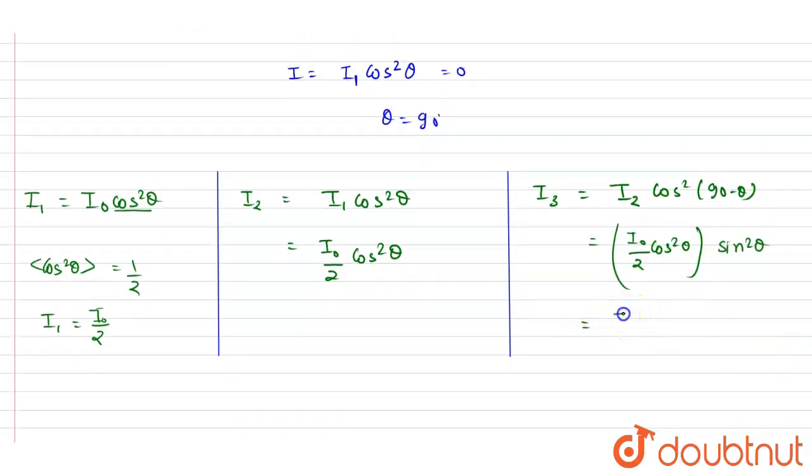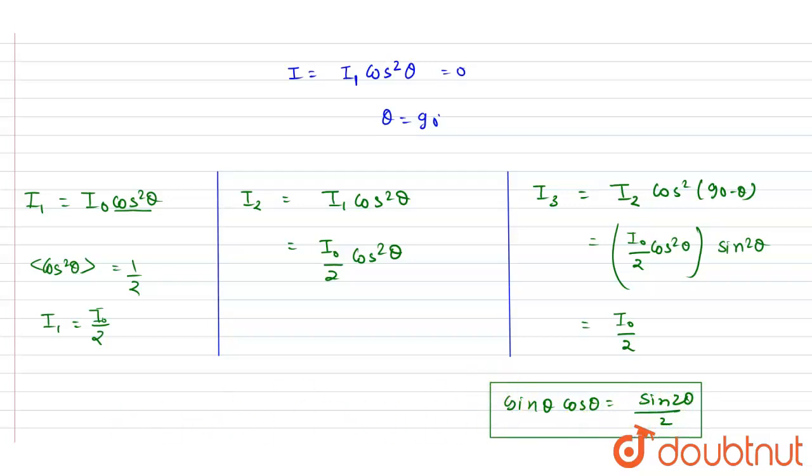We know that sin theta cos theta is sin 2 theta by 2. Put that in this equation, so you can write this as sin 2 theta by 2 whole square. So it will be sin square 2 theta by 2 square, which is 4.